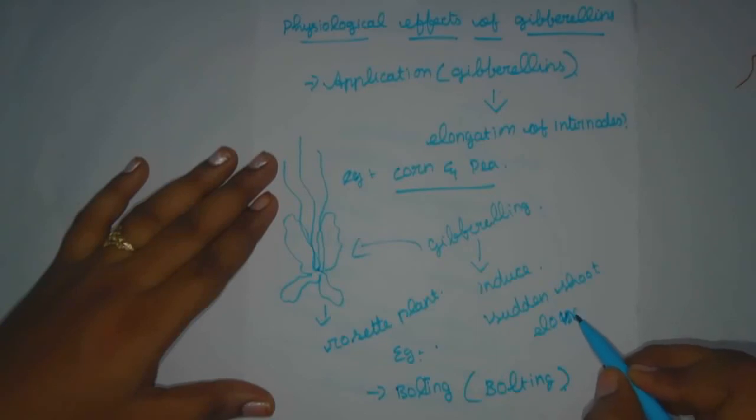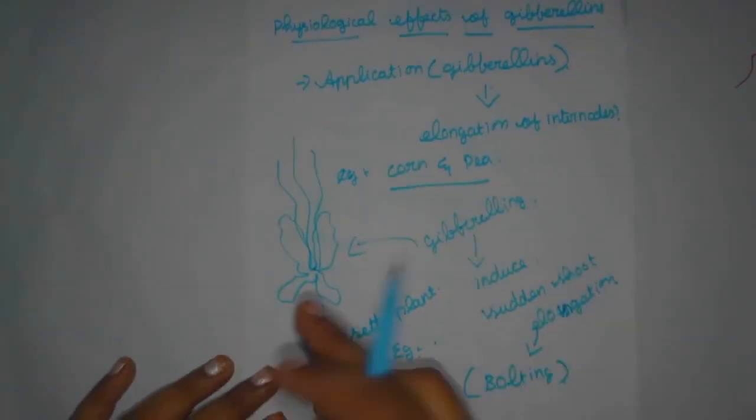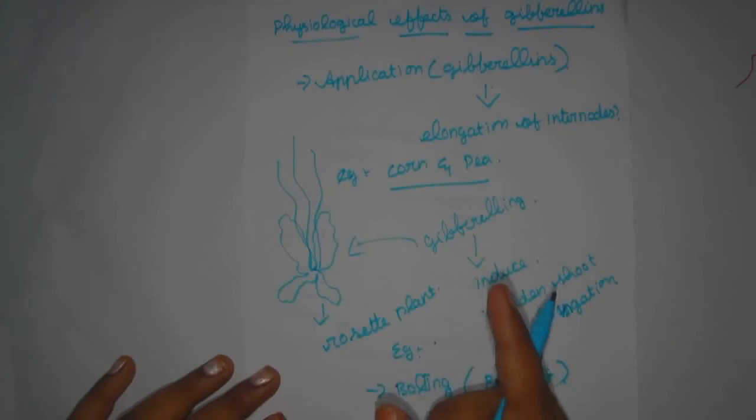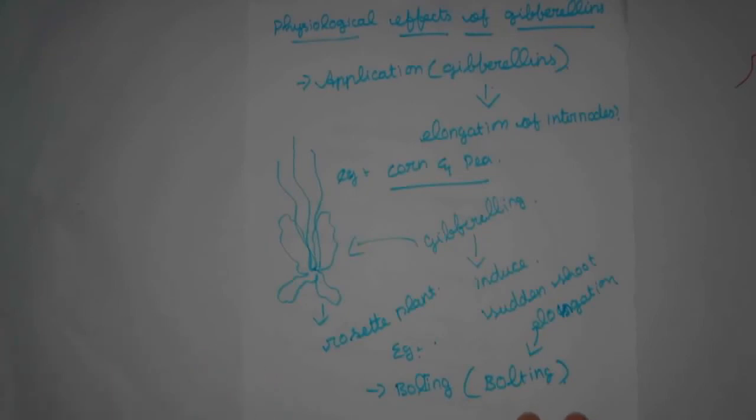This is called bolting. Okay, if you spray gibberellin on the rose tea plant, the shoot elongation is fast, they say. The process has been given the name bolting. Okay, so that's it for bolting. Let me move on to the next physiological effects of gibberellin.